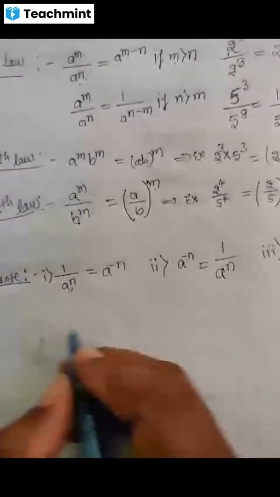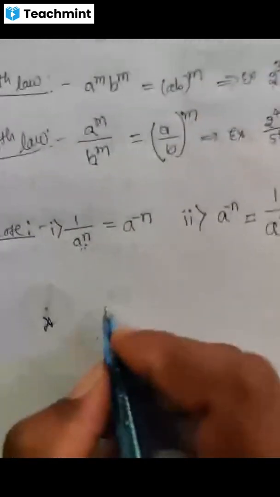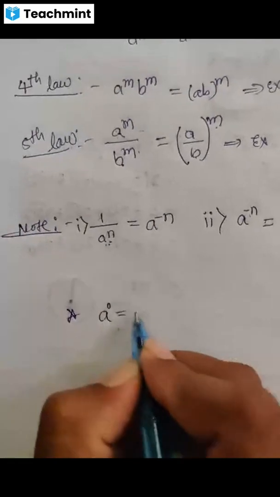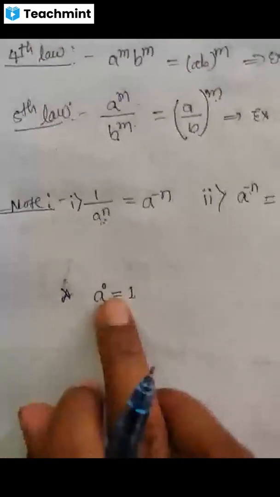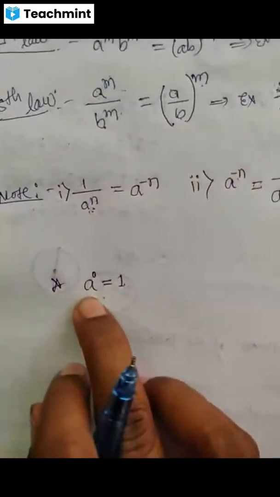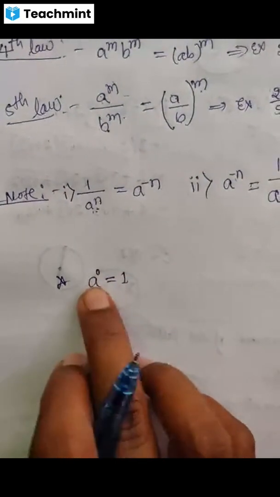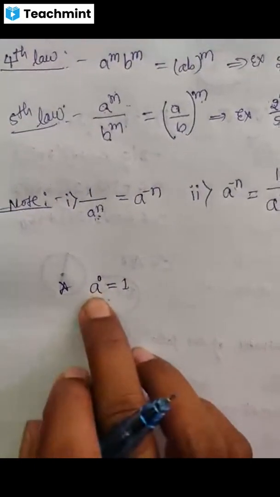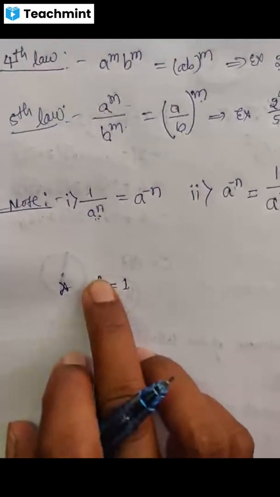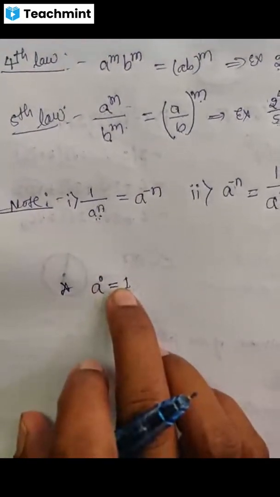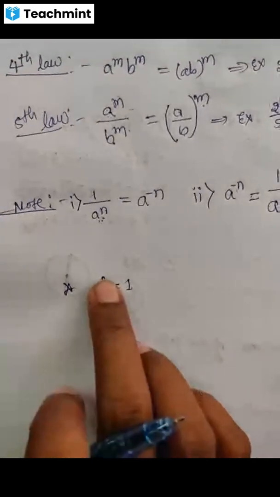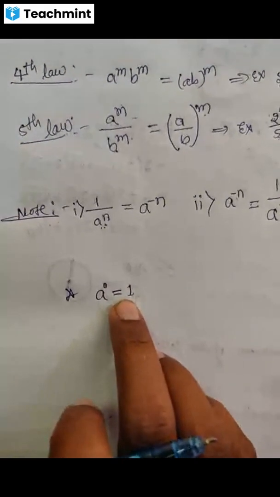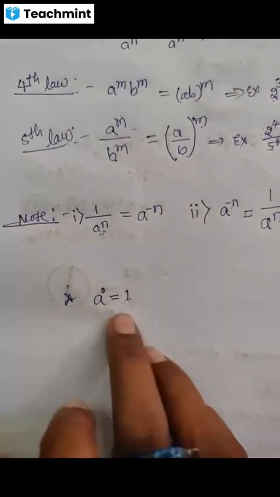And also one more thing, you have to make note, any number raised to 0 is always 1. So a may be any number. It may be rational, or it may be irrational, or it may be integer, anything else. To the power 0 is always equal to 1. So you all must know this common thing.